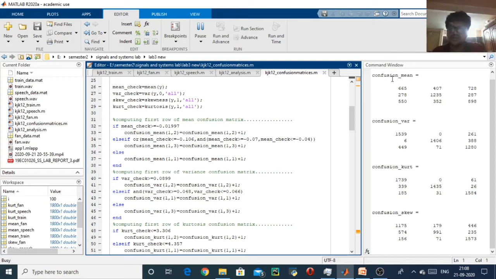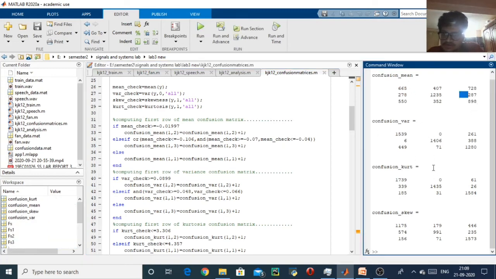So here as we can see, we have got the confusion matrices. If we see, the diagonal elements for mean are very low compared to variance. For kurtosis, we have got the maximum diagonal elements. So from this we can say that kurtosis is the best one for analyzing these audios.